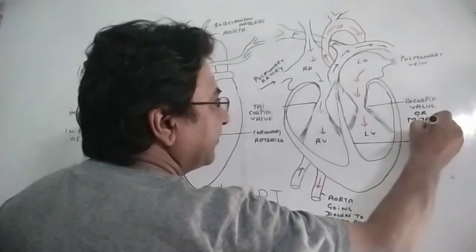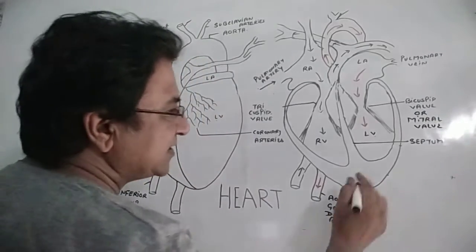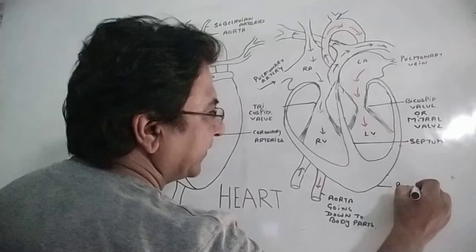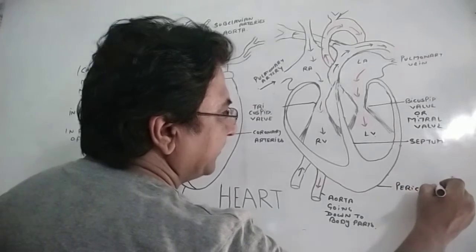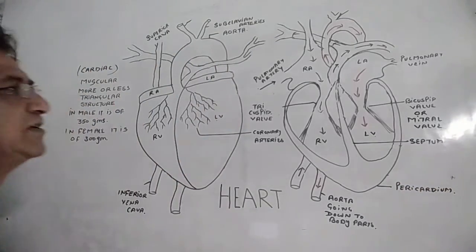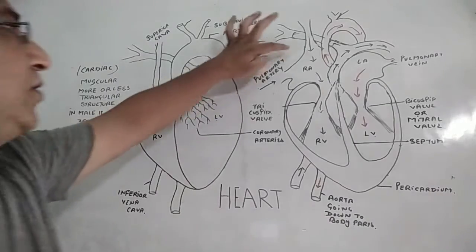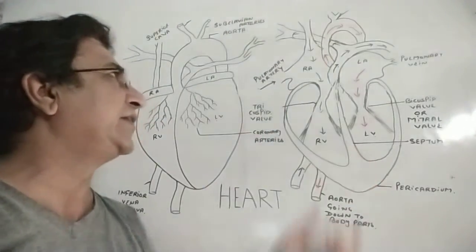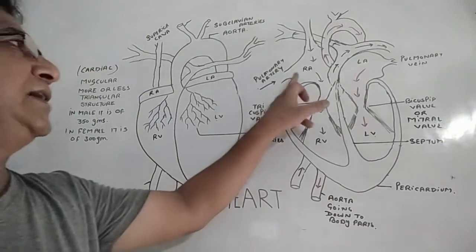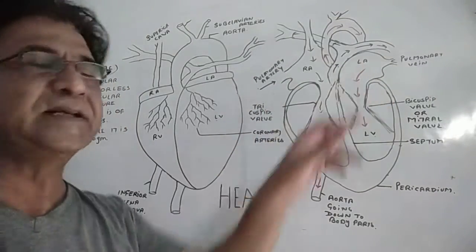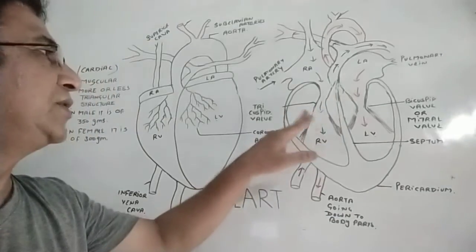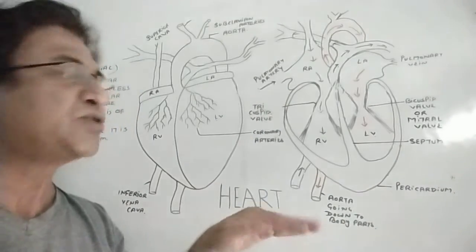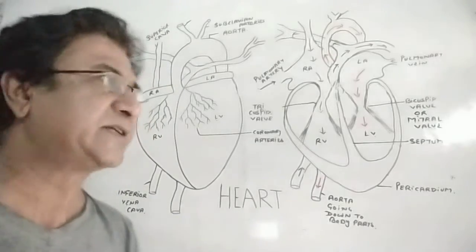Mitral valve. Now, always remember the outer covering of the heart is called pericardium. Now, one more thing which we have to learn. The wall of the auricle is very thin as compared to the wall of the ventricles. Why so? The right auricle and left auricle have to supply the blood only to the ventricles. They are lying just below them. So they don't require much contraction.